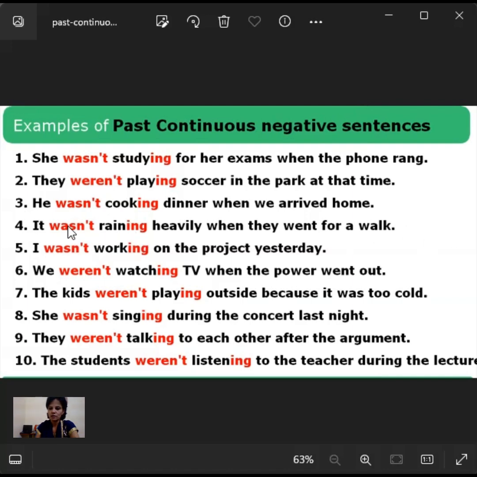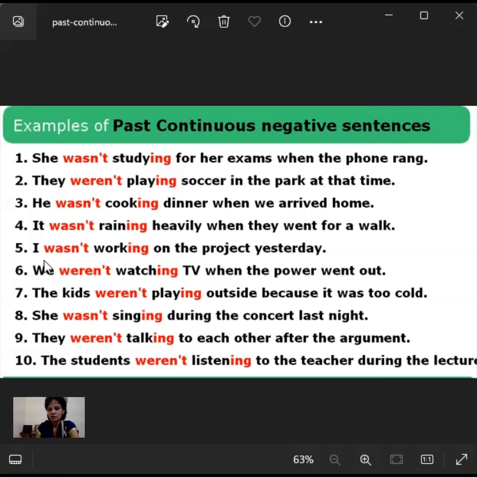So this action did not happen when these people went for a walk. It was not raining. It didn't rain that time, when these people went for walking. Rain was not there. That time it didn't rain.